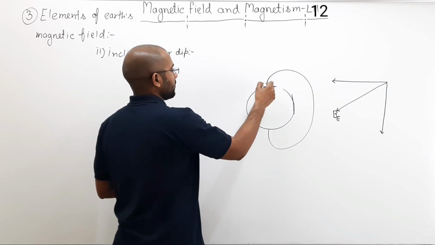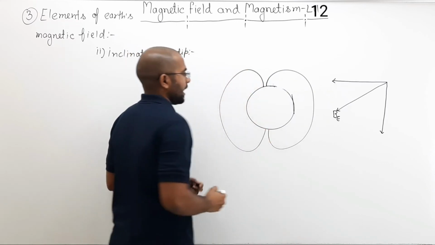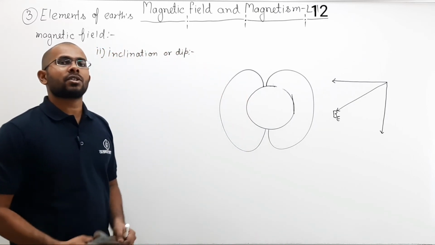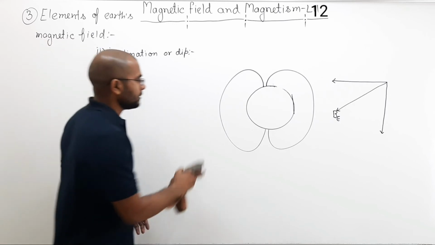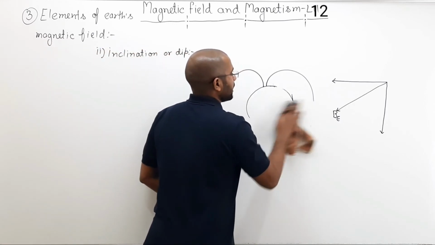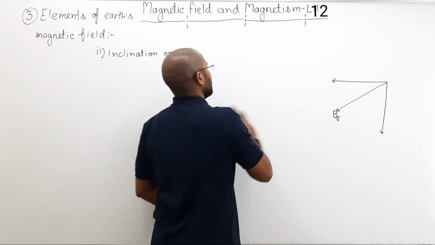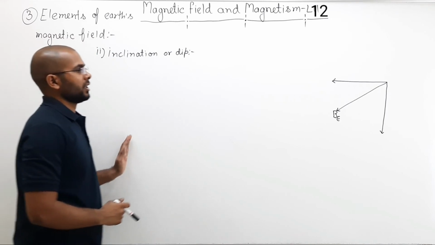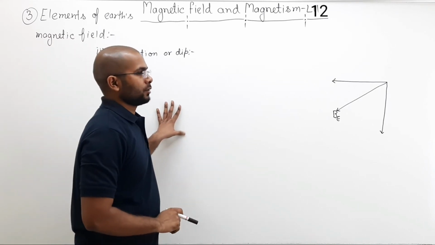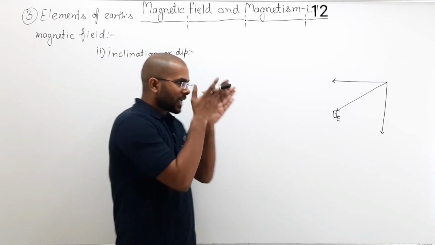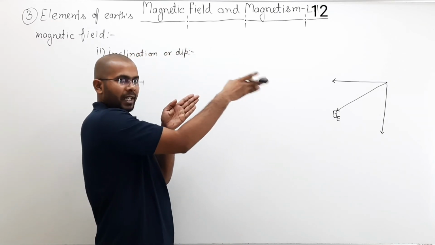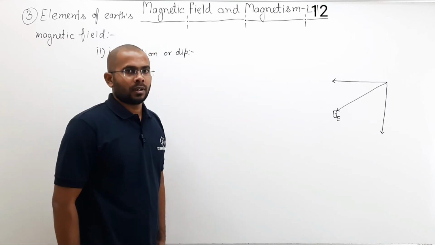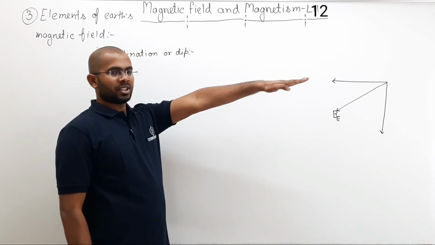And since the magnetic field is not spherical, at any point on the earth the horizontal direction and the direction of field are not the same. Meaning, at any point on the earth, the magnetic field makes an angle with the horizontal direction in the magnetic meridian. Why magnetic meridian? Because the magnetic field always points towards the magnetic meridian. So if I talk about this room, here the magnetic field will not be straight horizontal.